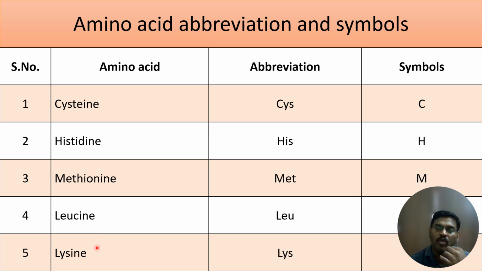In that scenario, they found out which of these two is the most common in our system. Leucine is the most common one, so leucine is given L, and lysine is given the nearest alphabet, that is K. Like this they are given symbols for all the amino acids, and a 3-letter abbreviation for all the amino acids.